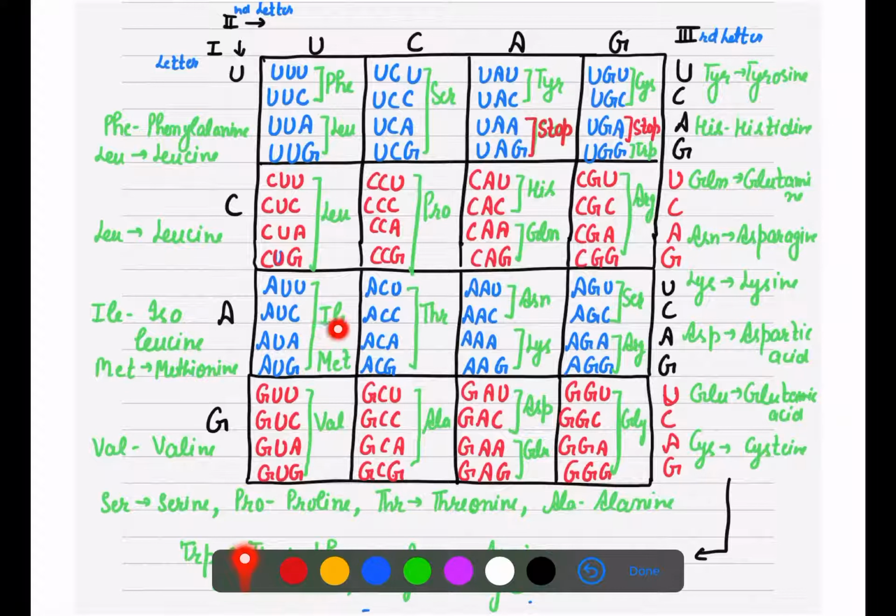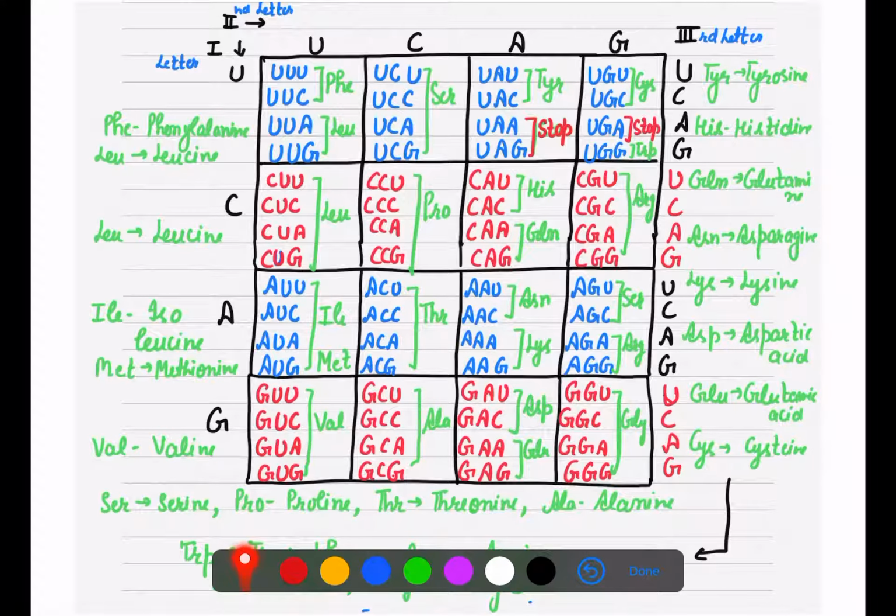Now here ILE, that is isoleucine, MET, methionine, VAL, valine, SER, serine, PRO, proline, THR, threonine, ALA, alanine, TYR, that is tyrosine. Now there are three stop codons: UAA, UAG, UGA.